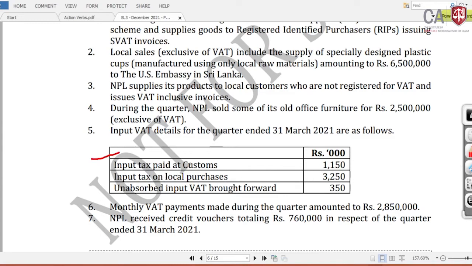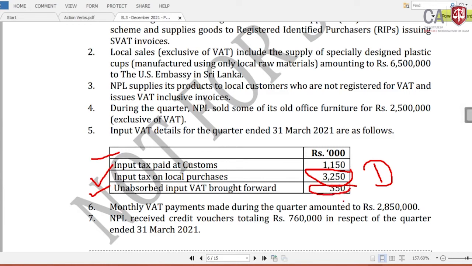And the input VAT on local purchases, when we are computing the disallowable input VAT, Lamai, we need to only take this with reference to the exempted supplies. And unabsorbed excess input VAT brought forward, rupees 350, which is from the previous taxable period, which is the 31st December 2020. Then there is unclaimed unabsorbed excess input VAT.